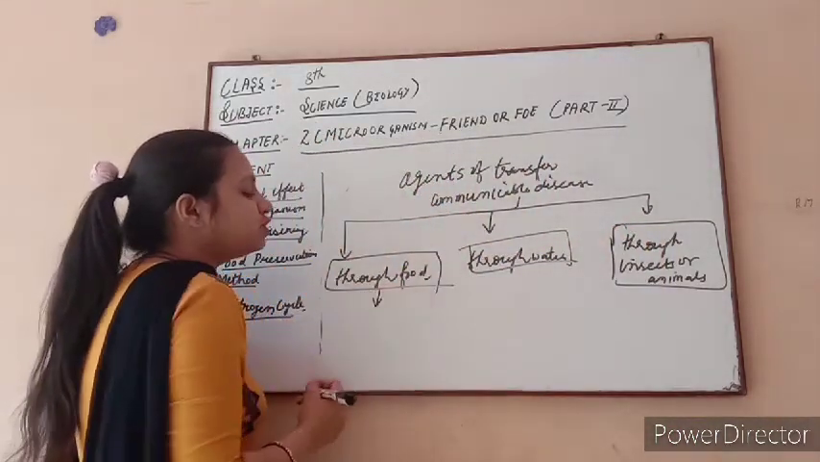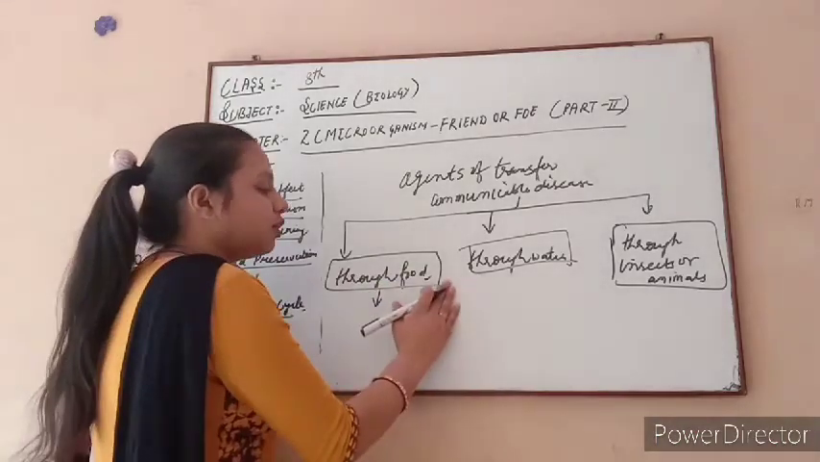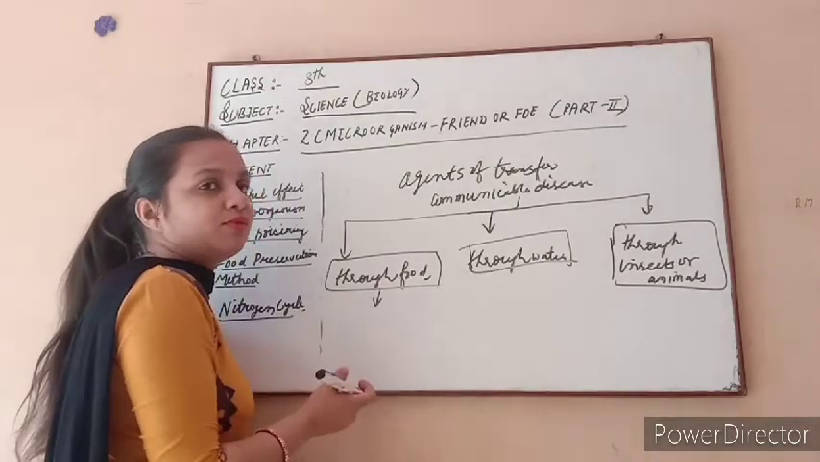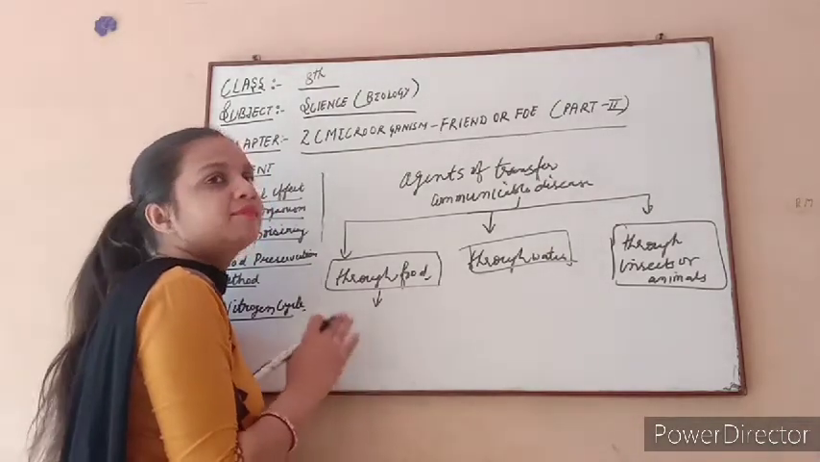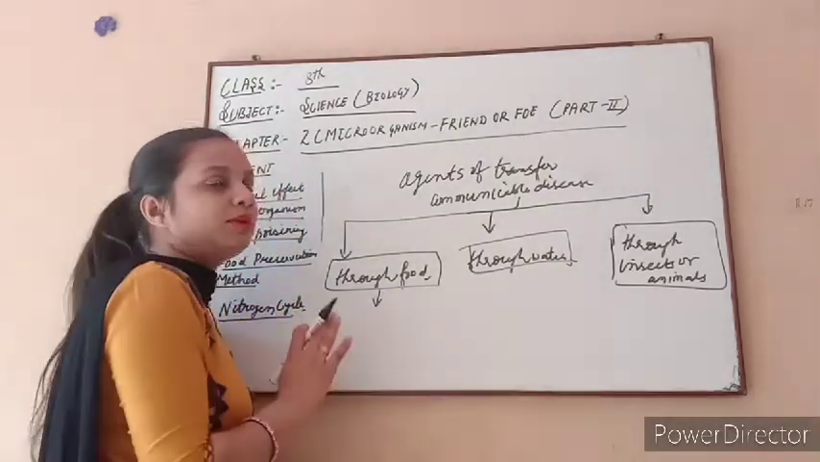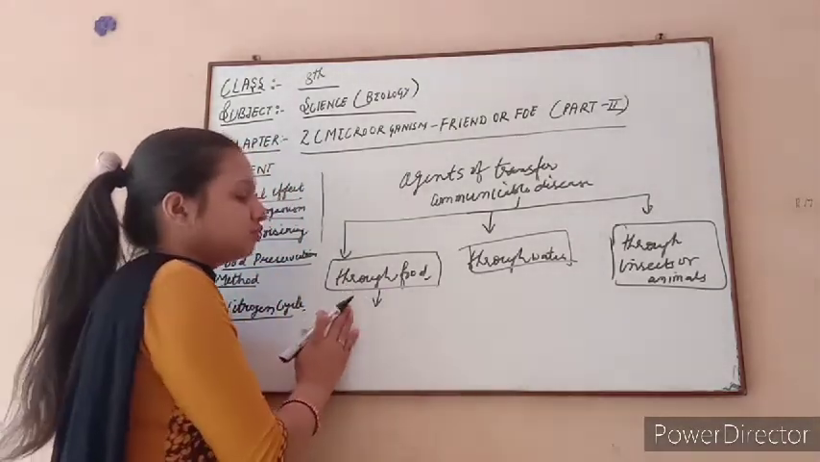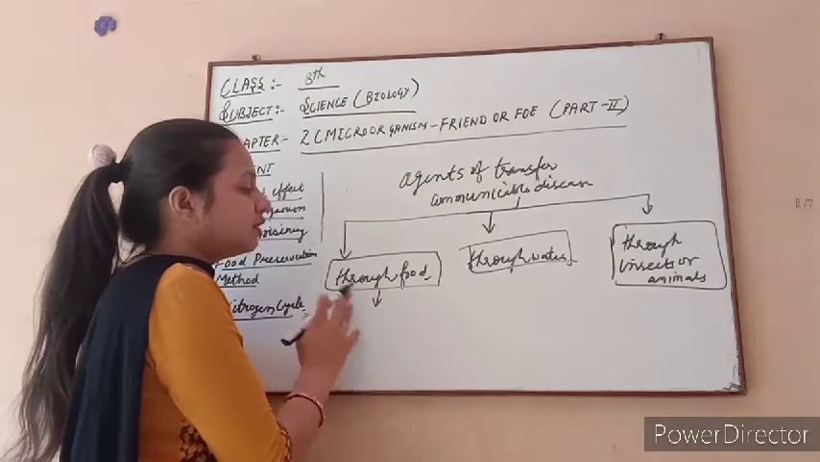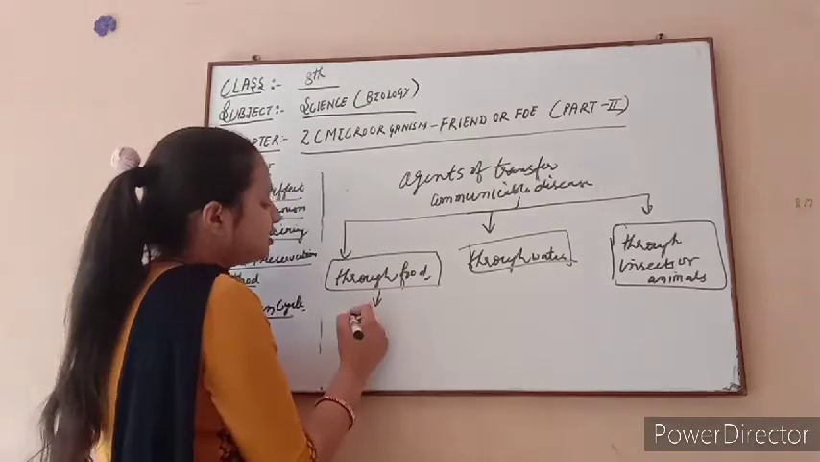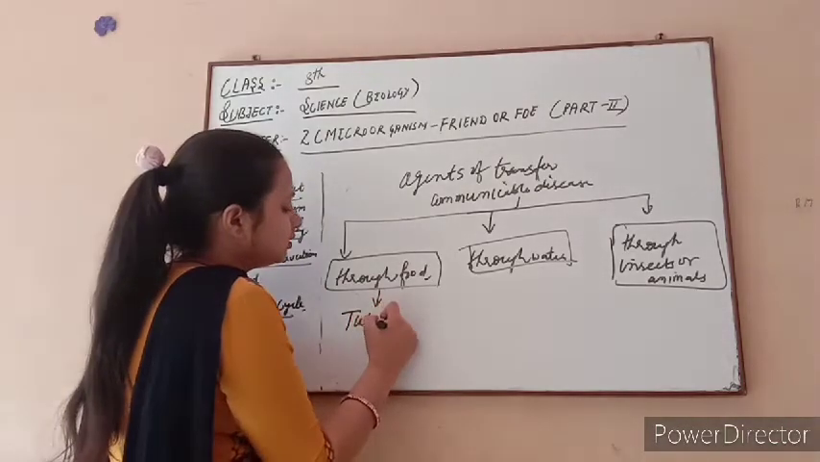Through food means the food is not good to eat, so it is contaminated. Contaminated food means the food is affected by microorganisms and is not fit to eat. The diseases which are transferred to our body through contaminated food are, for example, tuberculosis.